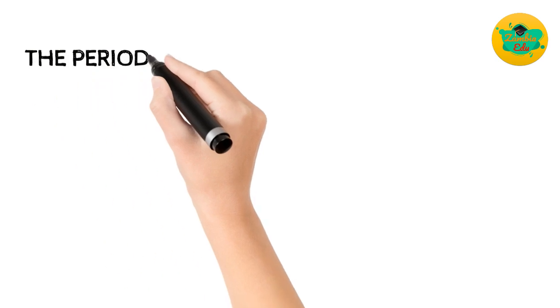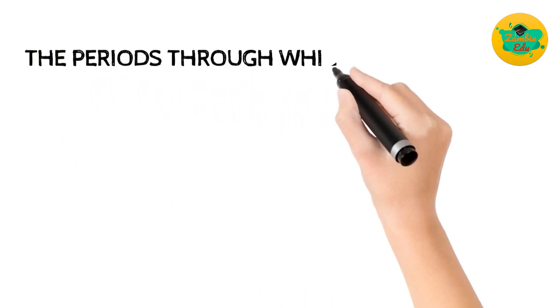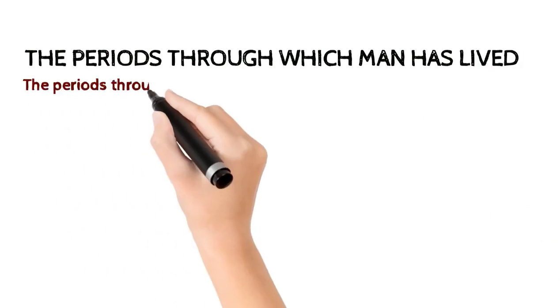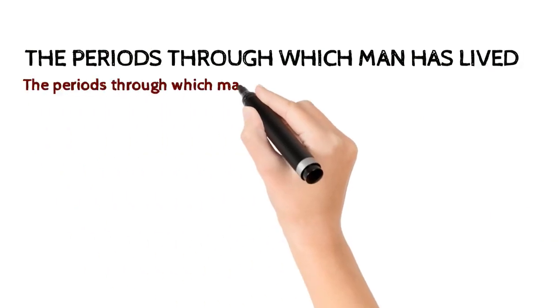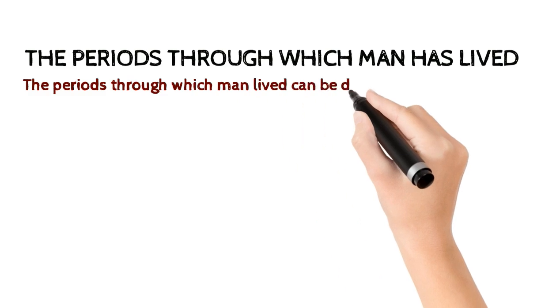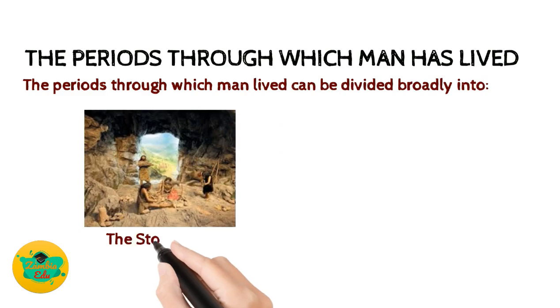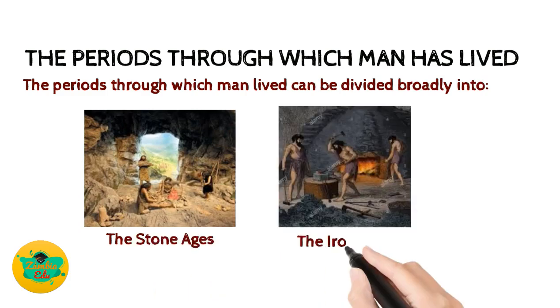The periods through which man has lived can be divided broadly into two, which are the Stone Ages and the Iron Ages. We are going to look at the Stone Ages, then later we'll look at the Iron Ages as well.